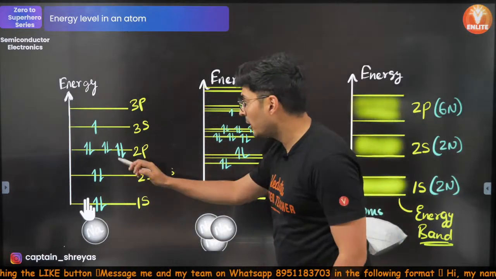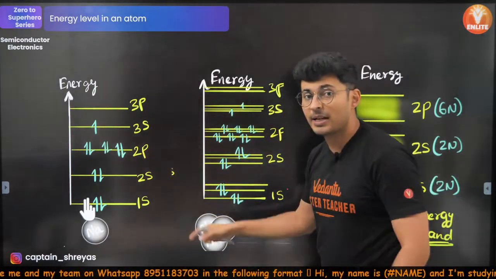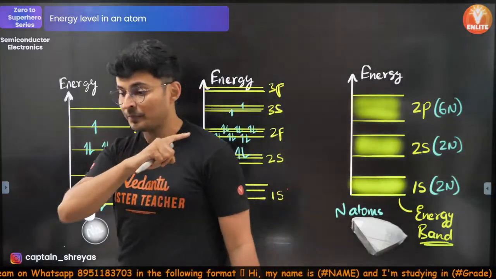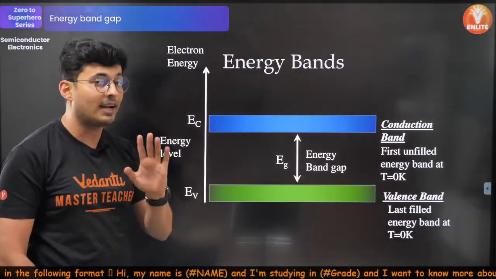Okay, repeat with me, come on guys. 2p becomes your valence band because it is complete. 3s becomes your conduction band. Yes, they will be asked, and you will be seeing some questions on this right now. Hold on.